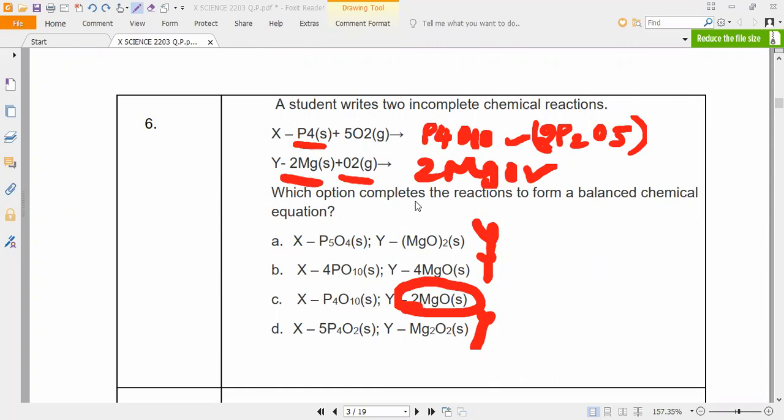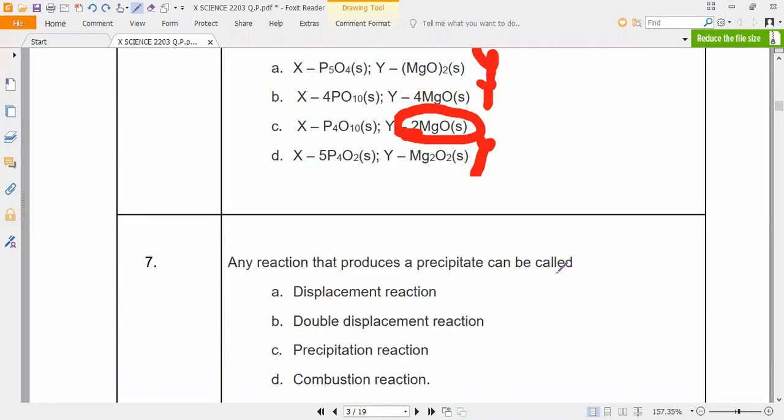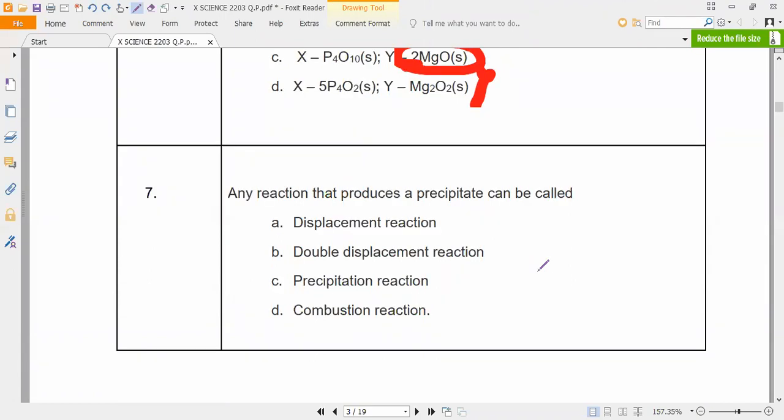Himaira, sure. Varshini, yes, sir. Priya, Akshaya. Yes, sir. Okay, proceed now. Next. What is the next one? Any reaction that produces a precipitate can be called as? Nitish, precipitation reaction. Nitish, are you there in the meeting? Nitish is not there. Then what is the answer?